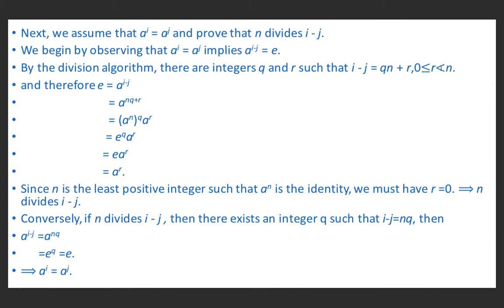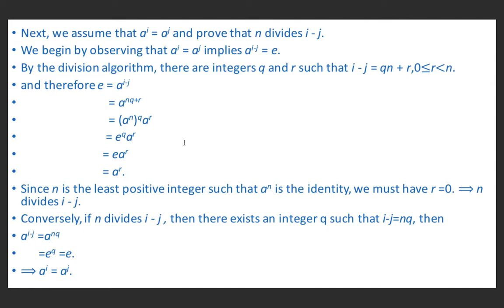But r is less than n. But we know that n is the least positive integer such that A raised power n is the identity element. This is by definition of order of element. But we have shown ar equal to E. Therefore, r should be equal to 0. If r is equal to 0 here, it means i minus j equal to qn. It means n divides i minus j.